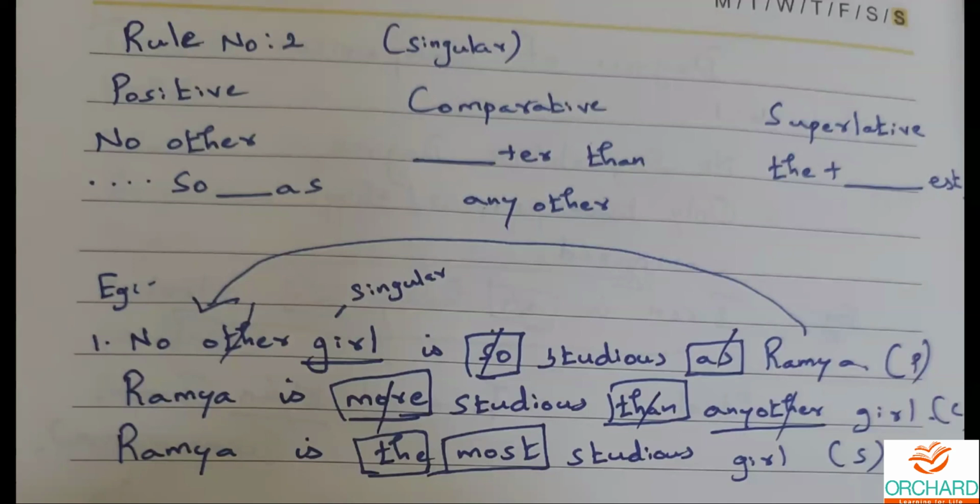Superlative degree. Very good, my dear children. How did you all identify that the sentence is in superlative degree, ma? What is the keyword? Yes, "the" plus "most." That's why it is in superlative degree. Very good, my dear children. You all have understood it really well. And what is the rule number? Is it 1 or 2?